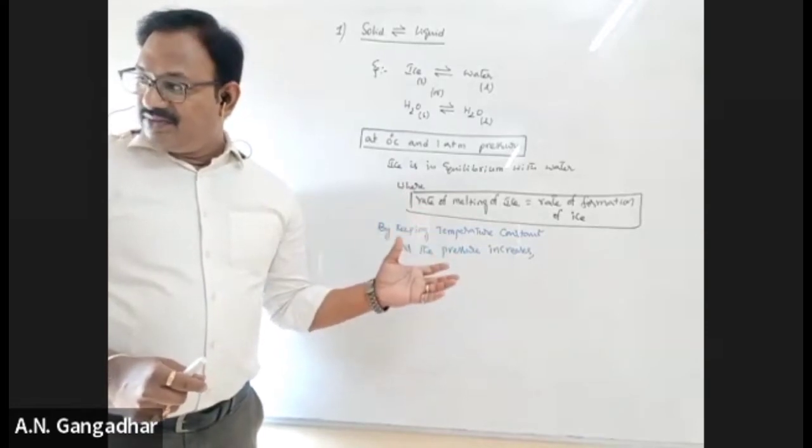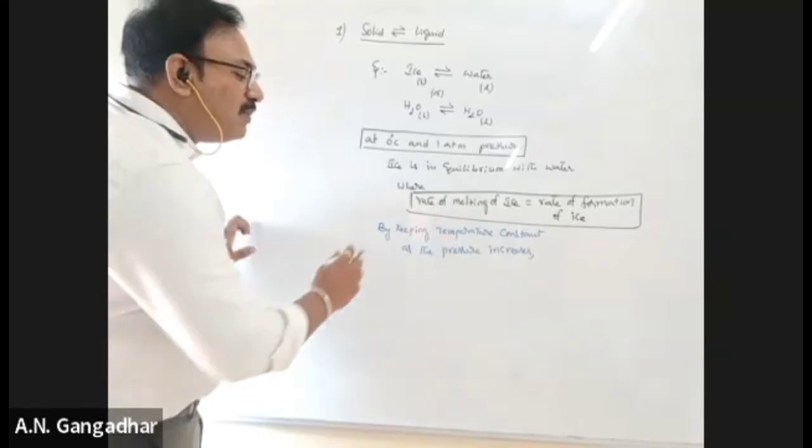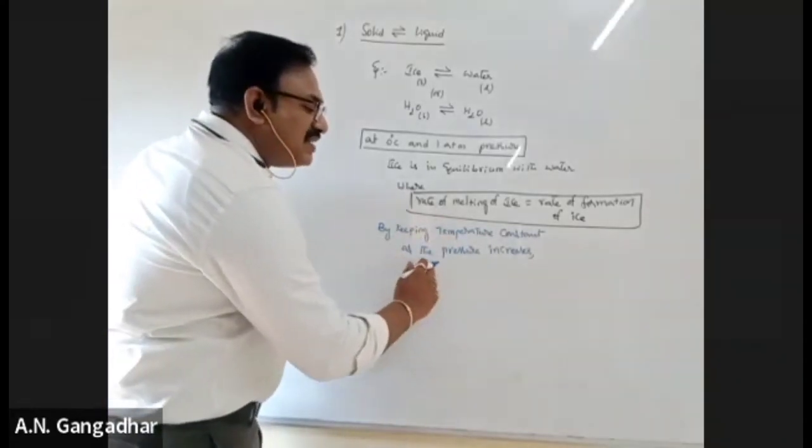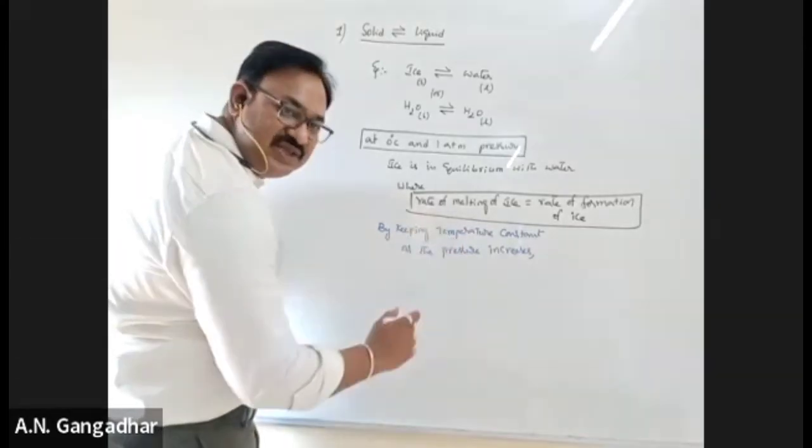Ice has more volume than water. Yes, ice has more volume than water. So by keeping temperature constant, as the pressure increases, equilibrium shifts towards the side where volume is less.